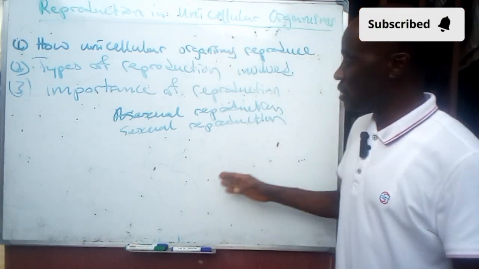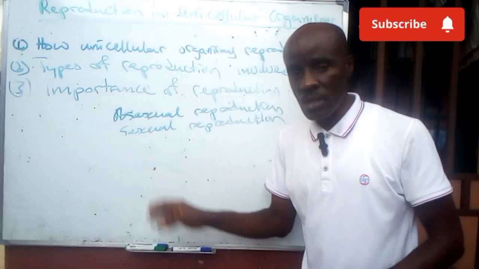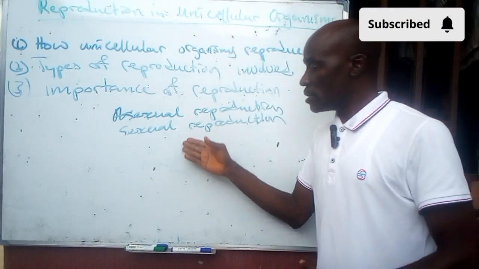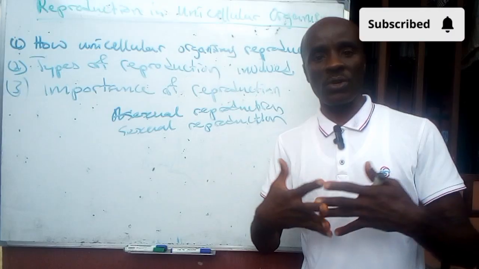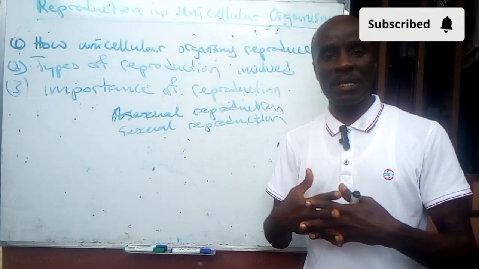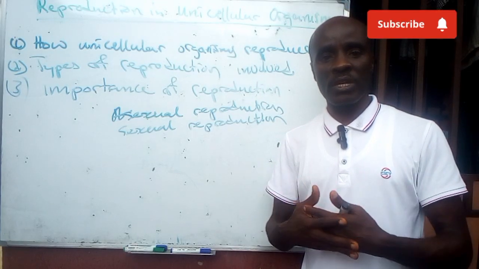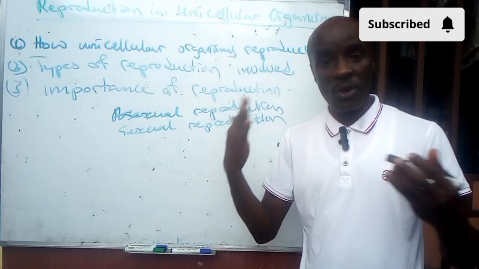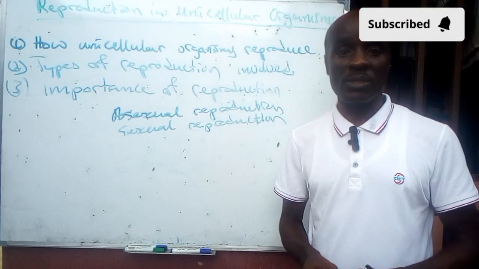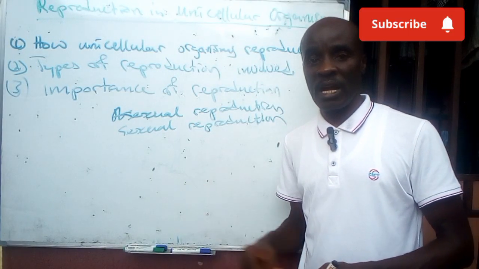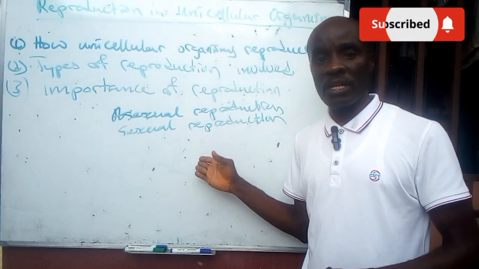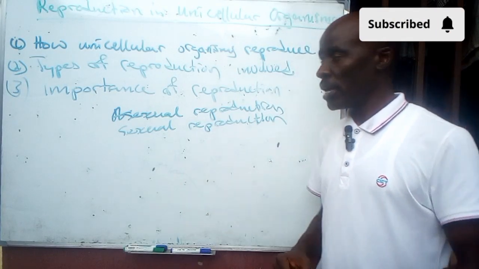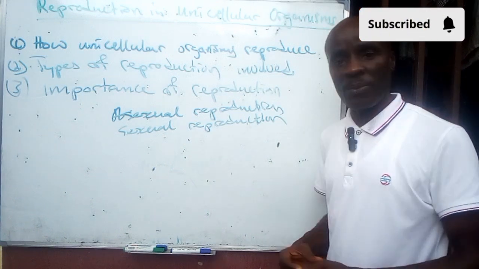Sexual reproduction has to do with the situation where two gametes fuse together. But unlike other multicellular organisms, unicellular organisms have a special way of undergoing this sexual reproduction. But let's start with asexual reproduction.